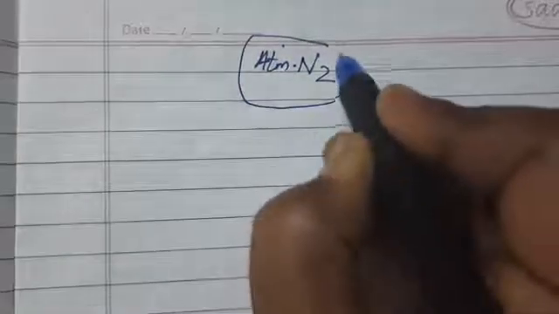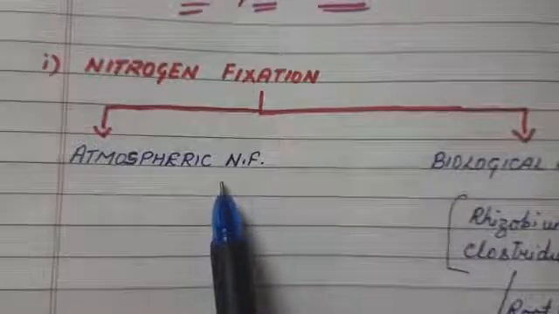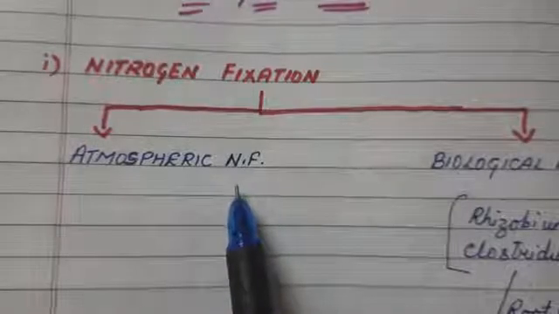You have all studied that 78% of the atmosphere is nitrogen. The first procedure is nitrogen fixation. How is nitrogen fixation done? The first method is atmospheric nitrogen fixation. Now how is it done?